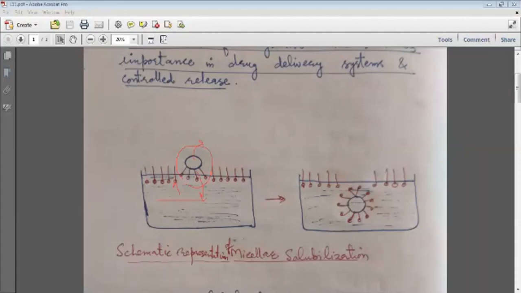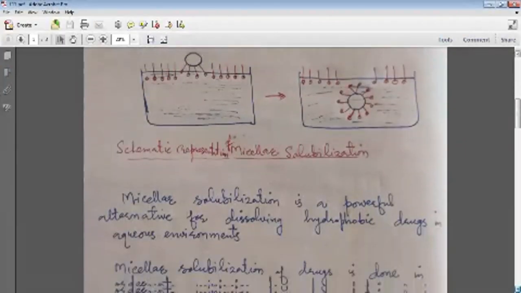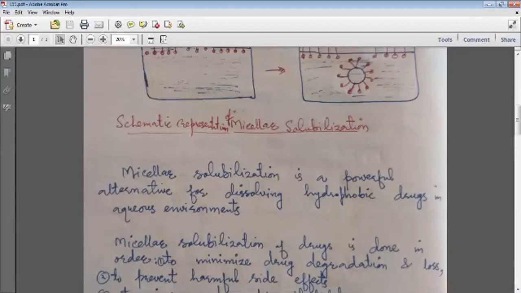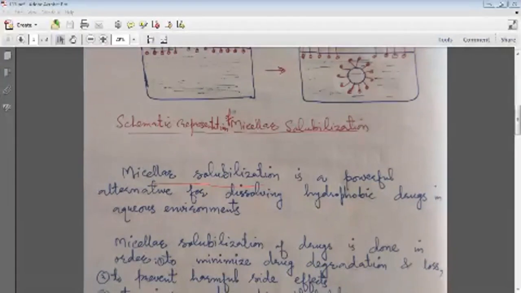They adhere on its surface and form a micelle-like structure, and in the core of the micelle there lies the fat molecule. So this is simple solubilization. This is a simple schematic representation of how solubilization basically works. So this micellar solubilization is basically a powerful alternative for dissolving hydrophobic drugs.